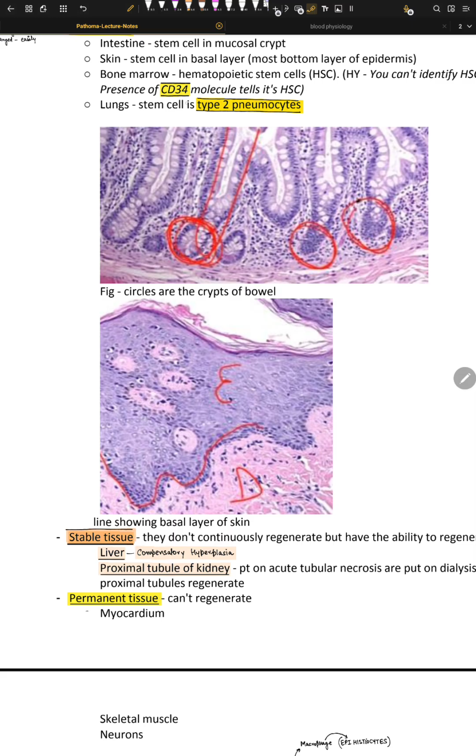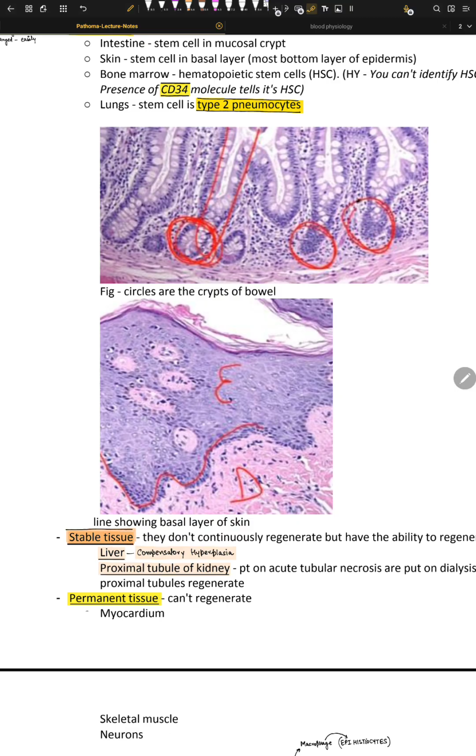When we say CD34-positive cells, we mean stem and progenitor cells capable of regenerating all the blood lineages, the whole hemopoietic system. The presence of CD34 in the bone marrow just means that the bone marrow has active hemopoietic stem cell regulation going on.